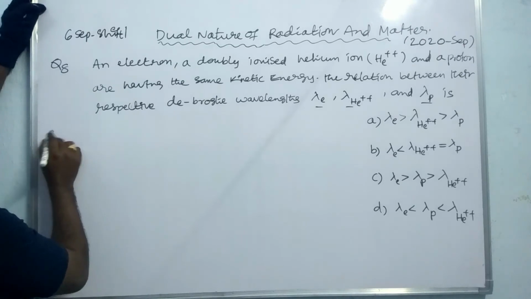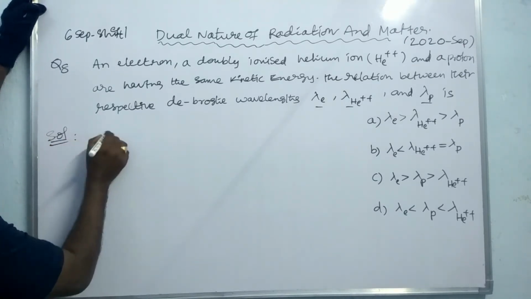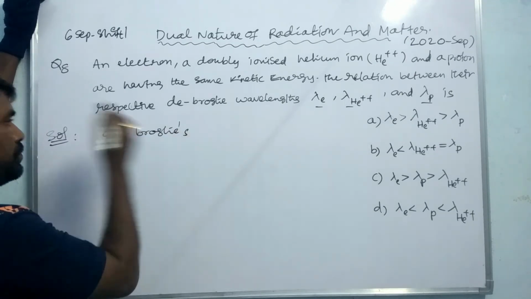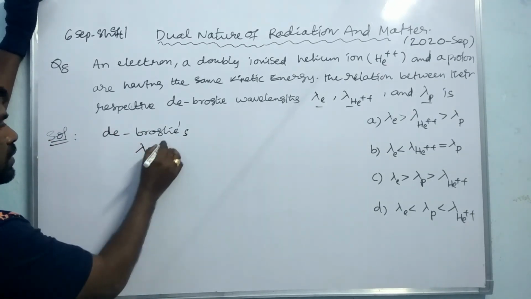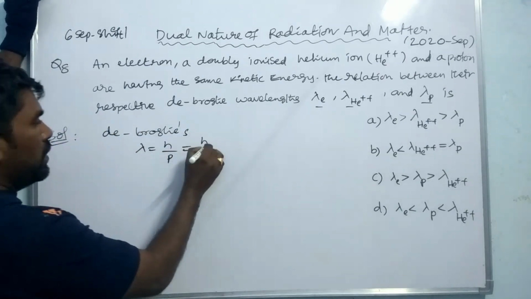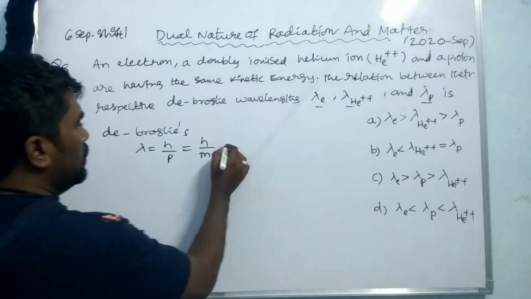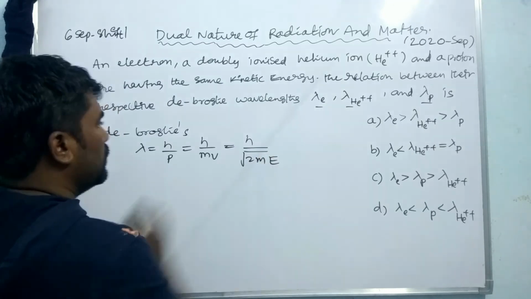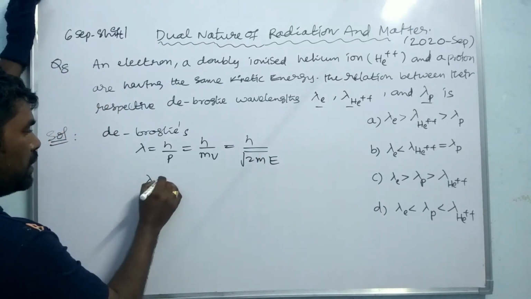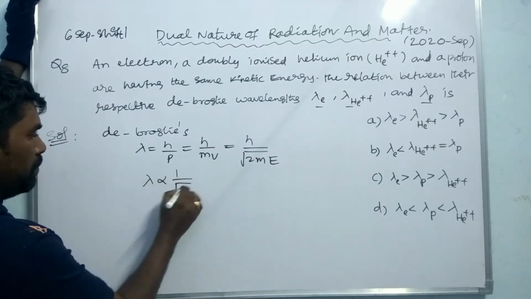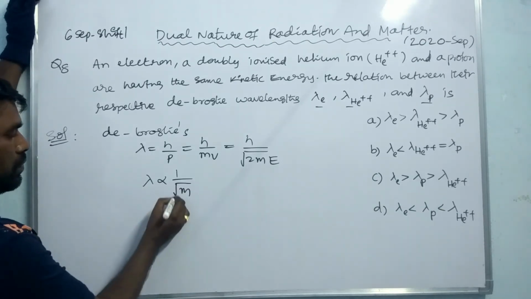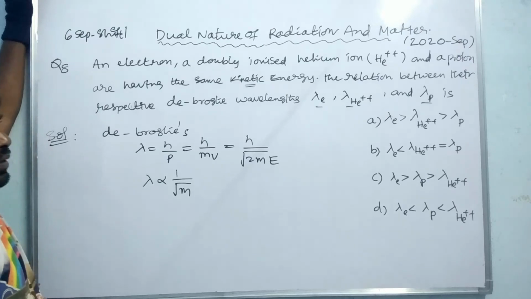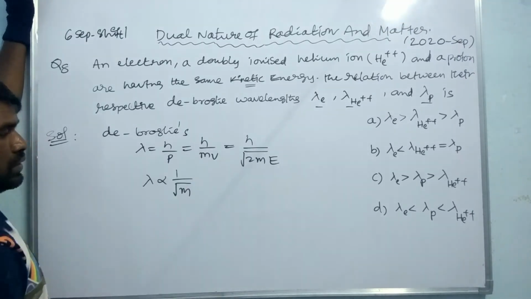Okay. So from the de Broglie equation you can write, lambda is equal to h by p, it is equal to h by mv, it is equal to h by under root of 2mE. So from this you can write lambda is directly proportional to 1 by root m, because the energy E is same for all of them. The remaining factor is only mass.